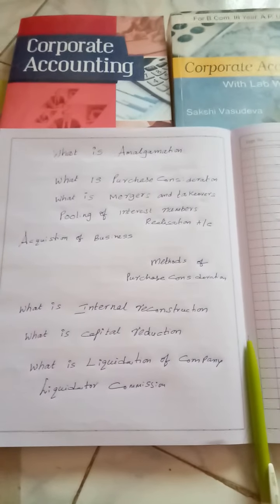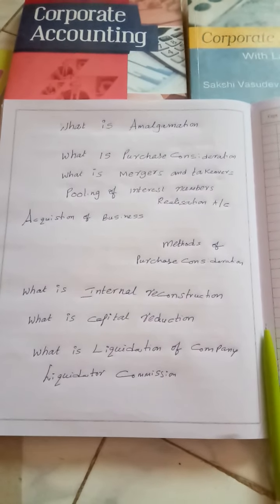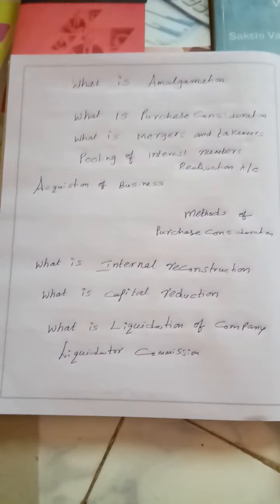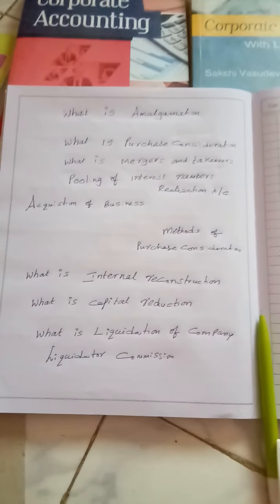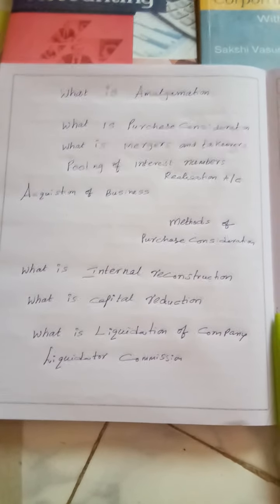For this purpose, they want to eliminate unnecessary and unuseful assets like goodwill, patents and trademarks, and all other fictitious assets like the P&L account debit balance, preliminary expenses, and discount on issue of shares and debentures. For this purpose, the company is going to reduce its capital. So equity capital, preference capital, debentures and creditors will also give some discount. Whatever amount is available will be transferred to a newly created account known as the capital reduction account. This account will be closed by writing off all the fictitious assets, and a new balance sheet will be prepared with new values of the assets and liabilities.